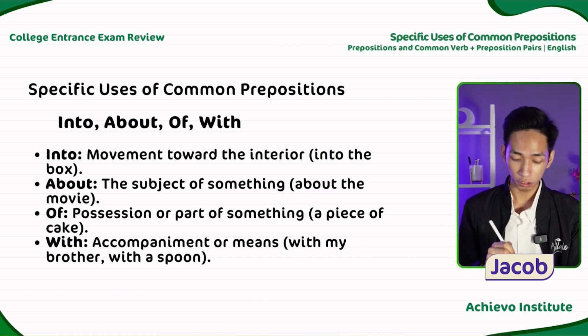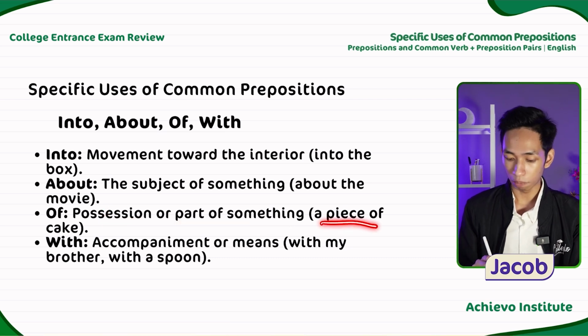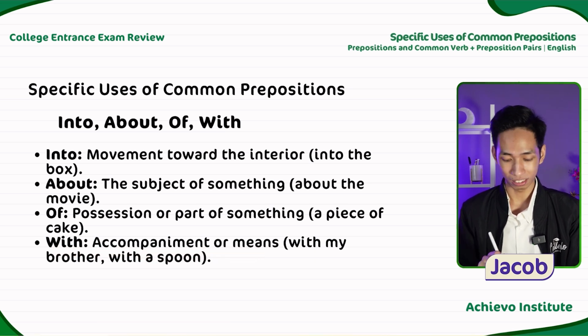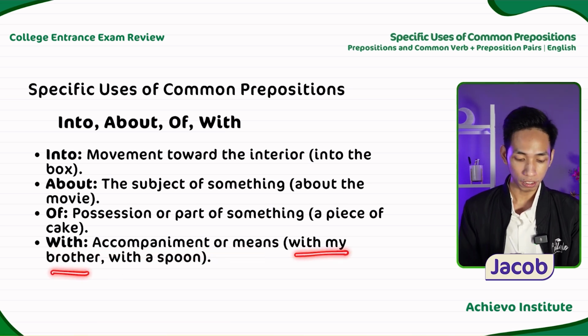Of is used to express possession or part of something. For example, a piece of cake. Lastly, with is used as an accompaniment or means. For example, with my brother and with a spoon.